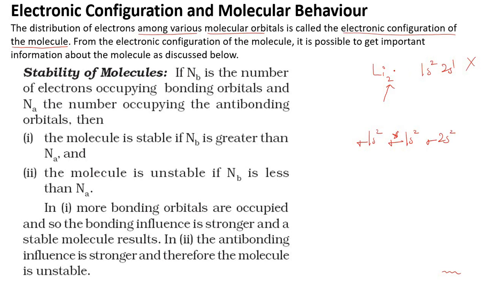Because the lithium atomic number is 3, the total number of electrons will be 6, so this is 2, this is 2, and this is 2. Concept is clear, students? Okay, fine.